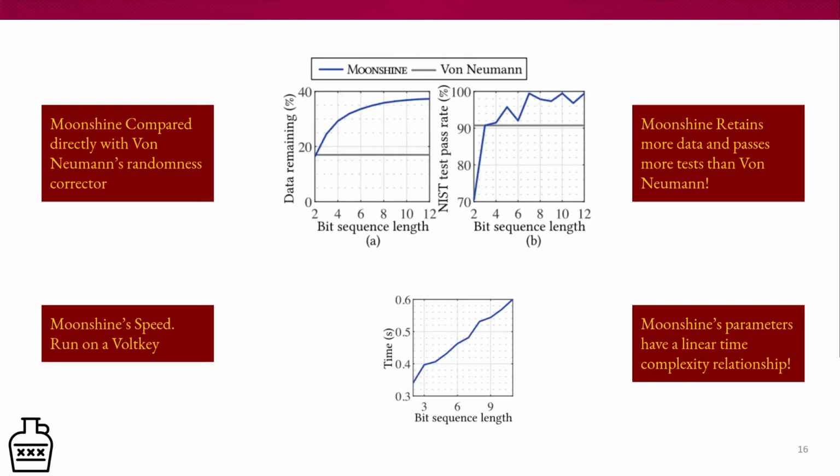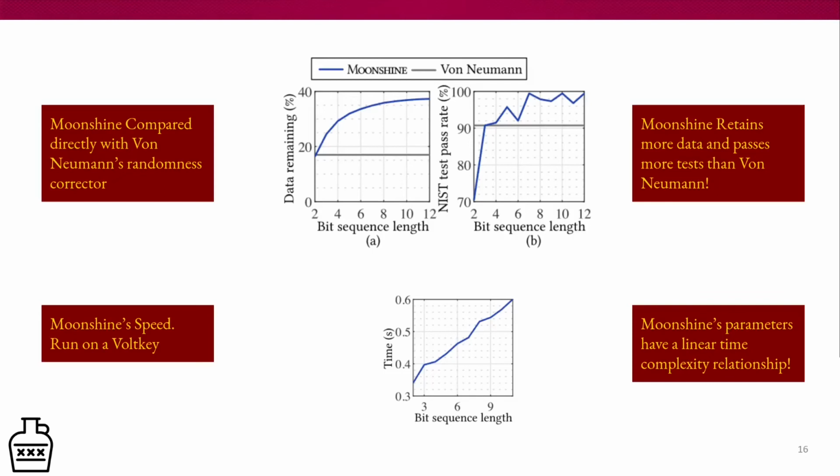All of the data was collected on a Volkey running in real time on the IoT device, and we just swapped out Moonshine and von Neumann. What we saw was data retention past the 2-bit mark was much better than von Neumann's. This is because when you have more bit sequences at your disposal that are possible, the non-typical set spreads out